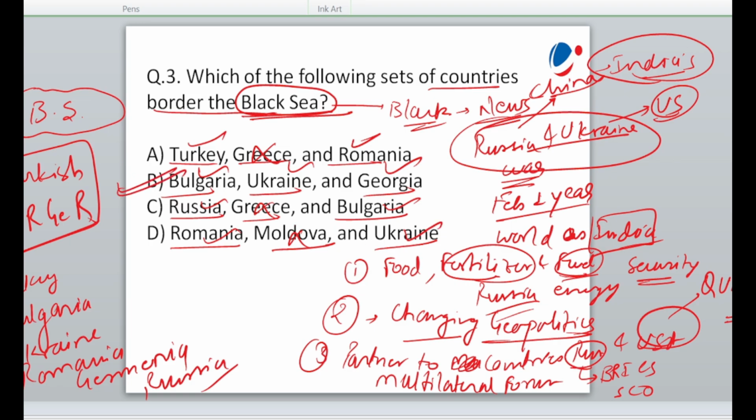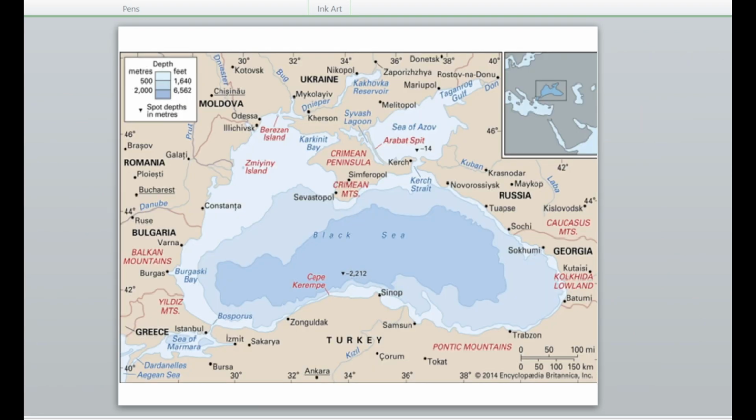लेट अस सी द डायग्राम और द मैप. See, this is Turkey, this is Bulgaria, Ukraine, Russia and Georgia. ठीक है, so these are the countries which are bordering the Black Sea. But again, here you have to see the important states as well because UPSC may ask you, है ना, this is a very important area or region from where UPSC can frame a question.